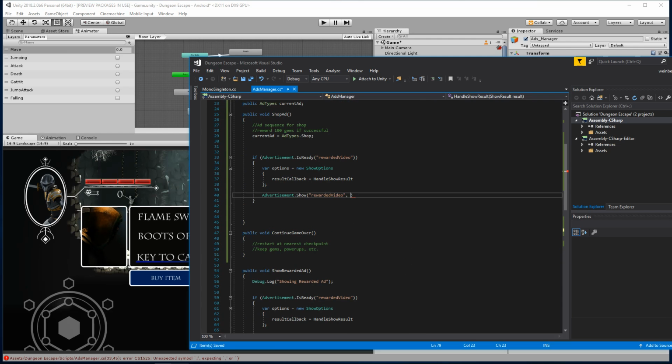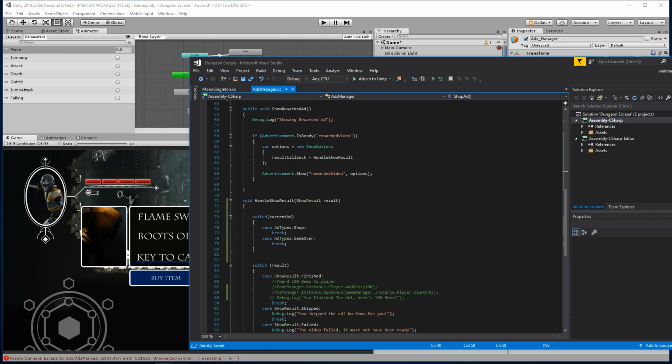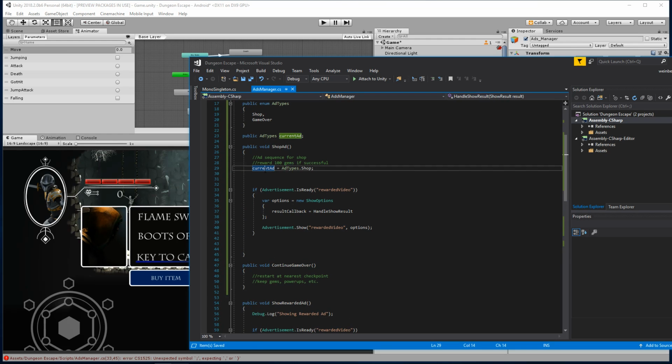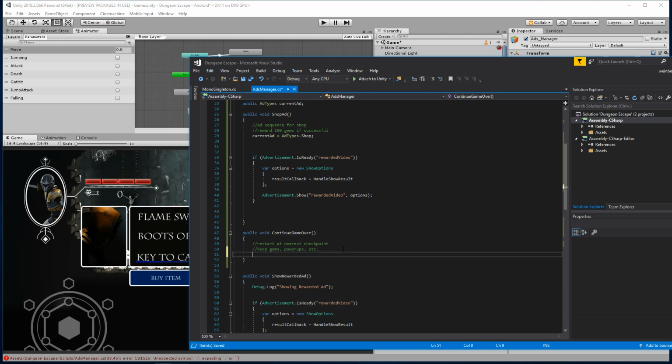So here, we can do advertisements.show, and we're going to send in that handle show results, so show options, which is going to be our options. It's going to automatically call handle show result, which will then call here, and based on the current ad, I'll know how to handle that result. So here, current ad is set to shop type, so we're dynamically setting it here. And for continue game over, we would need to make sure that current ad is going to equal ad types.game over. And then whenever we create new ad scenarios, we'll continue adding those.